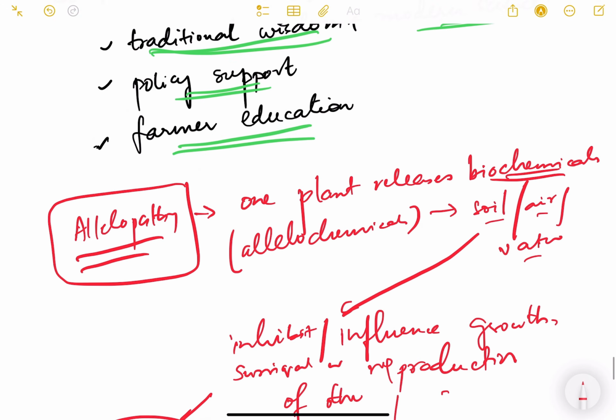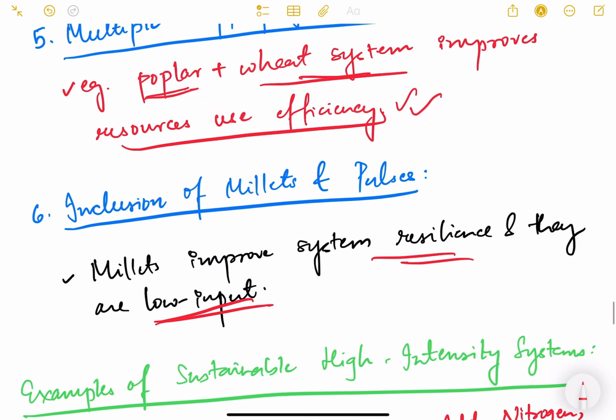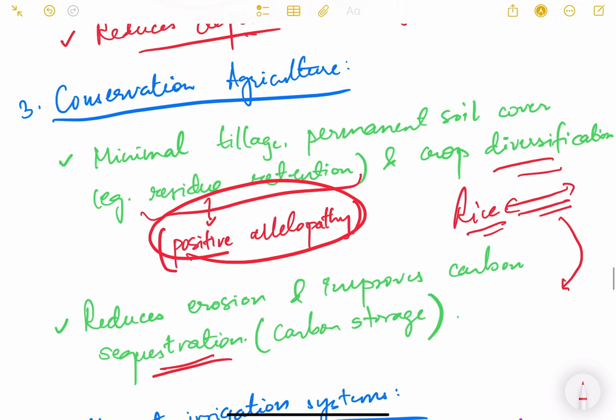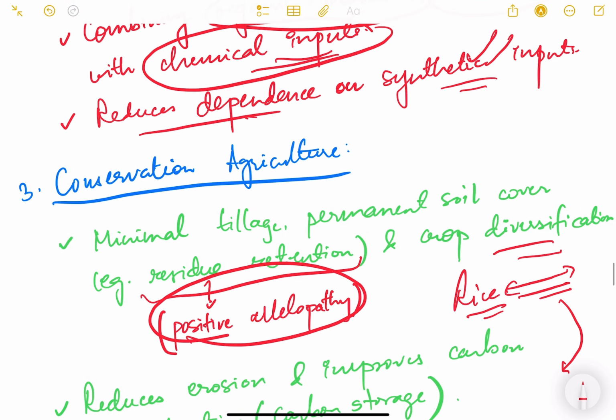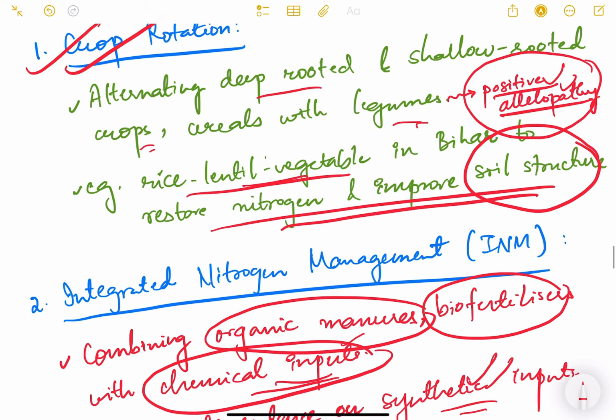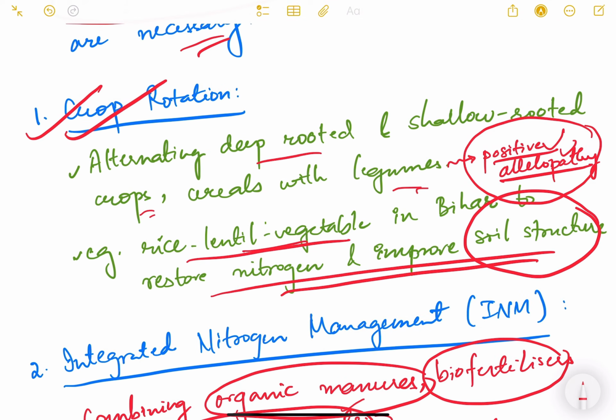Okay, so this is allelopathy, and we have seen here that positive allelopathy is seen in some of the examples like residue retention resulting in conservation agriculture. Then some deep rooted and shallow rooted crops, cereals with legumes, result in better growth of both the crops. So this is positive allelopathy.